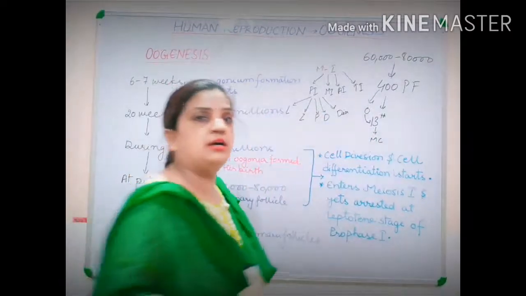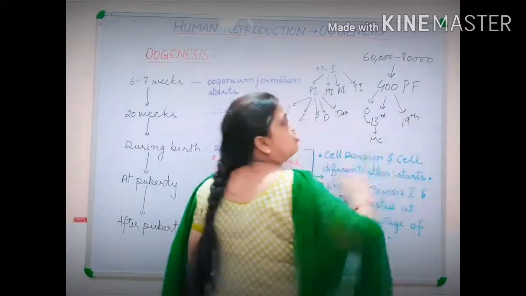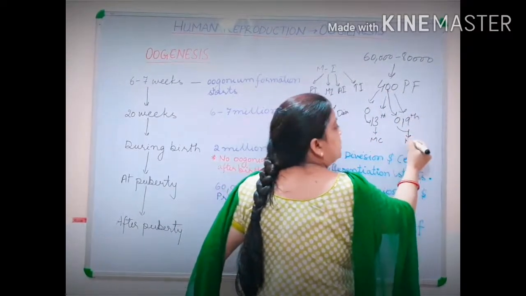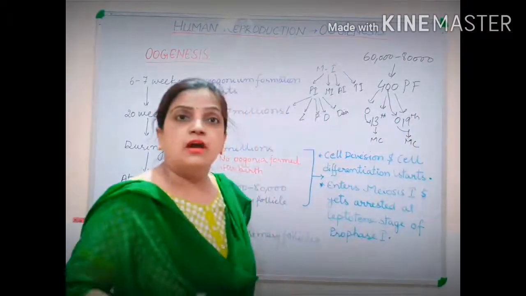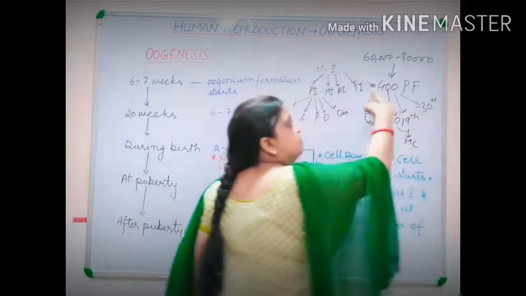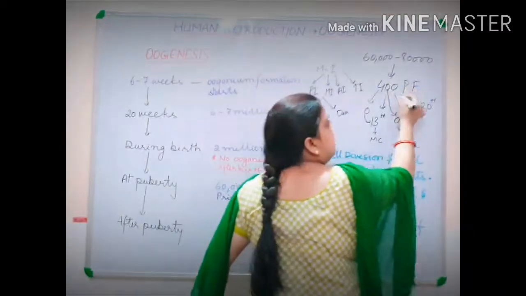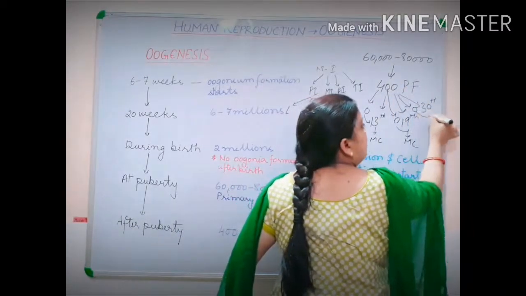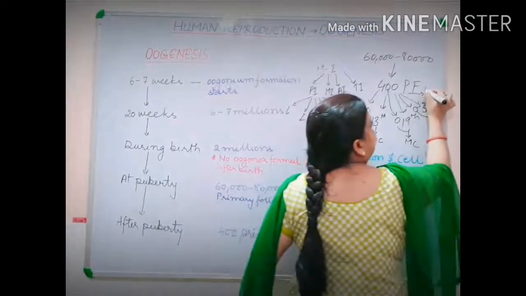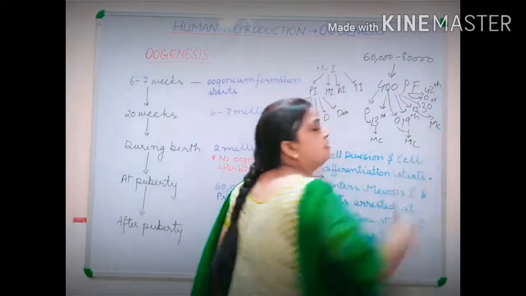Now suppose the girl enters the age of 19. From here itself, this follicle will enter and allow her to complete the menstrual period. Now suppose the female reaches the age of 30. From the same 400 primary follicles, from here only, the next follicle will come and allow the menstrual cycle. Similarly, when the female reaches the age of 42, the same follicle from here will come and enter the menstrual cycle.